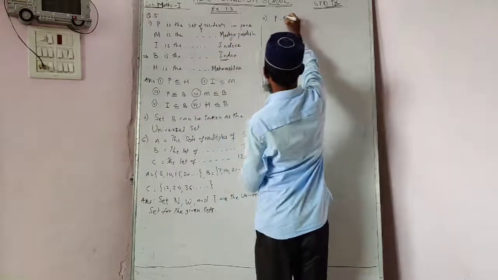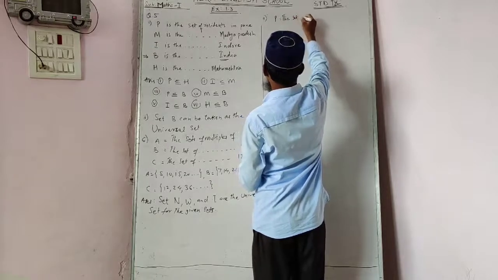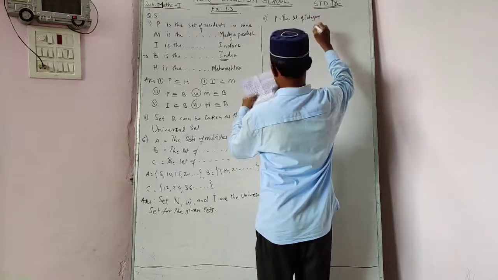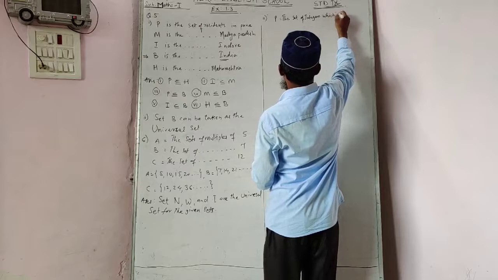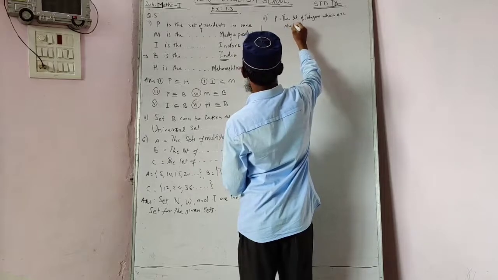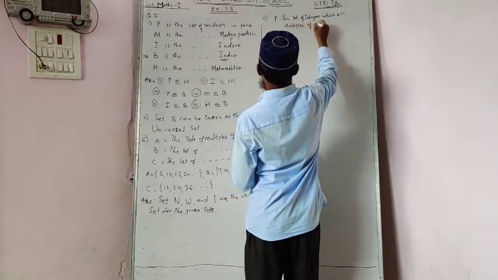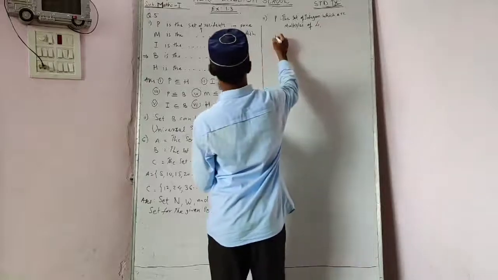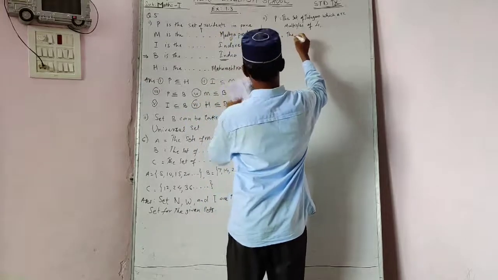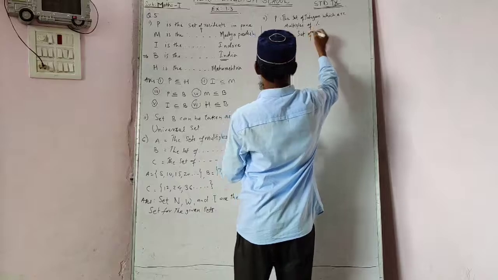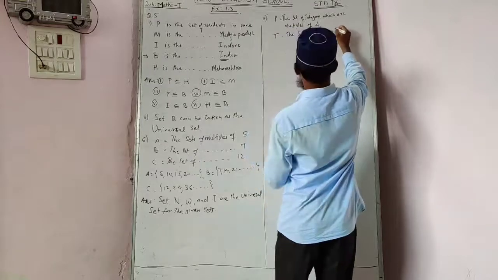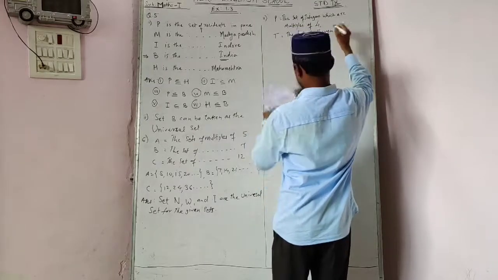The set of integers which are multiples of 4, and the next set T is the set of all even square numbers.